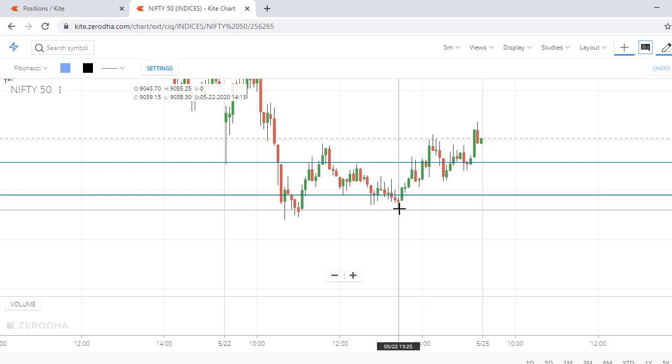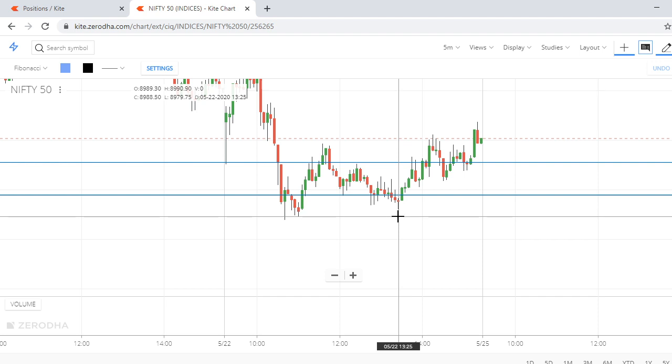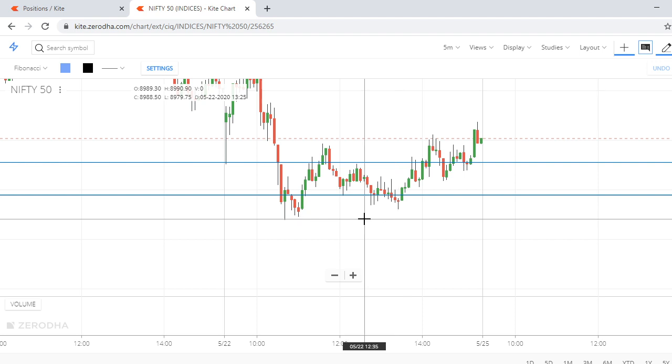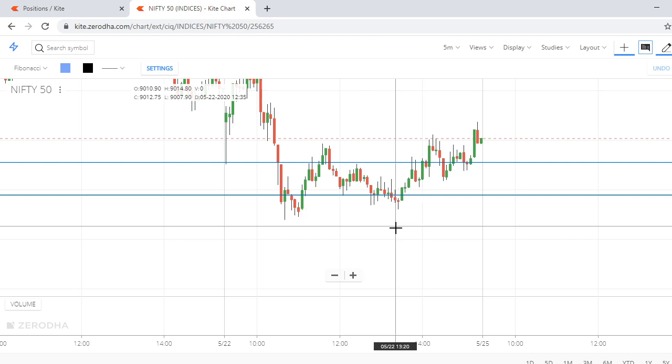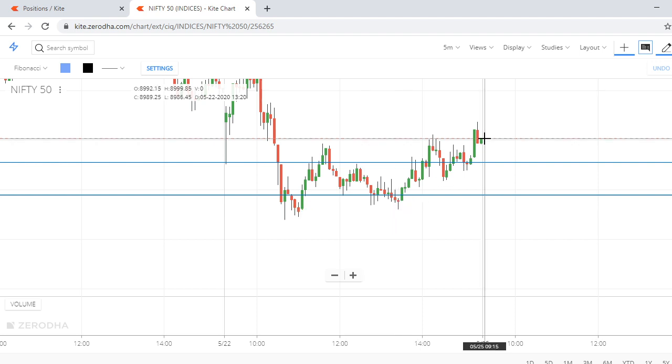We took 9000 CE at 110 with SL of 100 for the target of 150. 10 points SL, 40 points target, and it delivered almost 148.45, I believe. So 48 points we were able to gain in that. I mentioned it as only for study, and in the live market I shared this trade. So that's how you can make a trade.